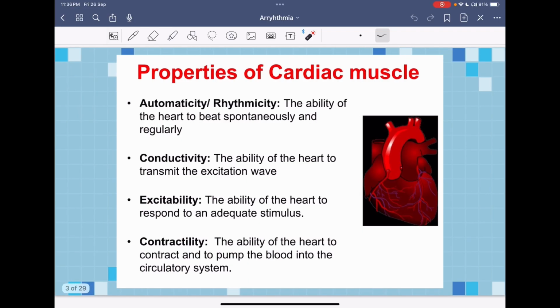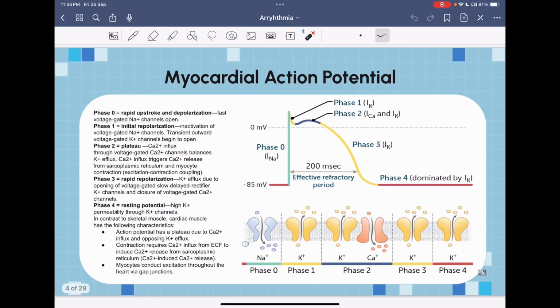So for our cardiac muscle or the heart to pump all this amount of blood to our circulatory system, it mainly depends on action potential. So we have two main types of action potential that are required for the heart to pump this blood. First, we have the myocardial action potential, and also we have the pacemaker action potential. Starting with the myocardial action potential, it is mainly divided into 5 phases, starting with phase 0,